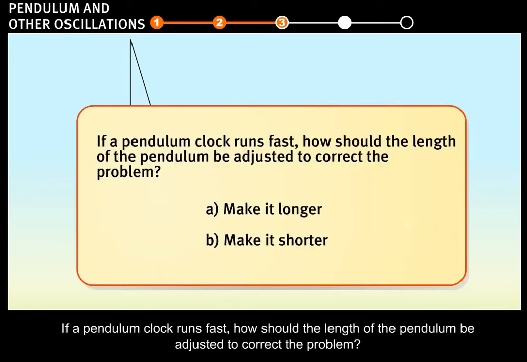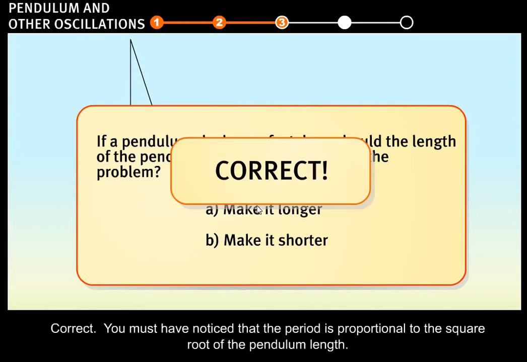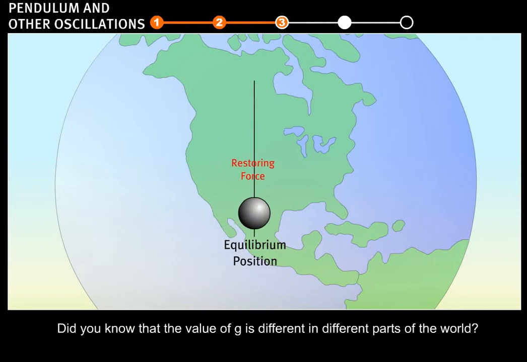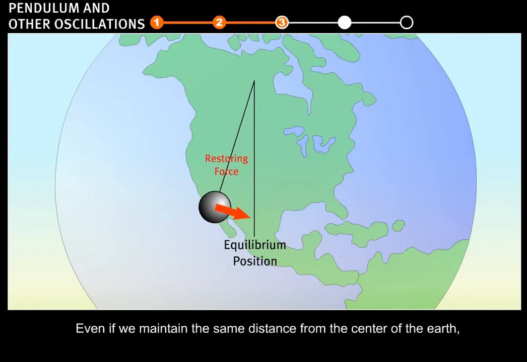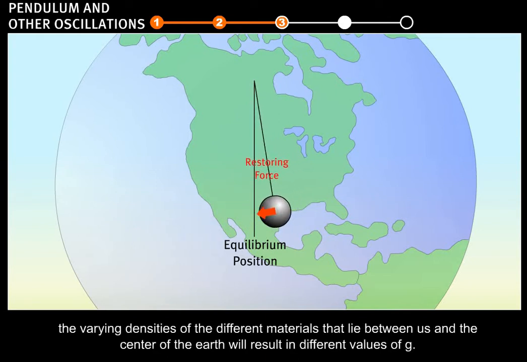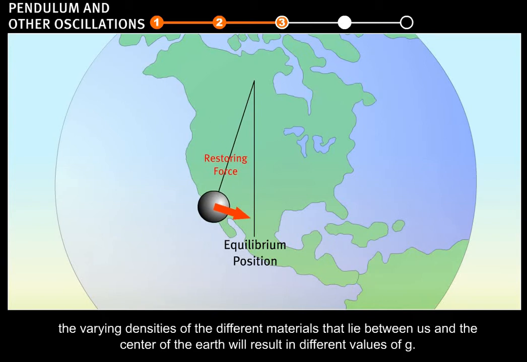If a pendulum clock runs fast, how should the length of the pendulum be adjusted to correct the problem? Correct. You must have noticed that the period is proportional to the square root of the pendulum length. Did you know that the value of g is different in different parts of the world? Even if we maintain the same distance from the center of the Earth, the varying densities of the different materials that lie between us and the center of the Earth will result in different values of g.